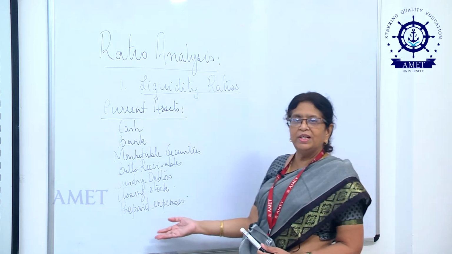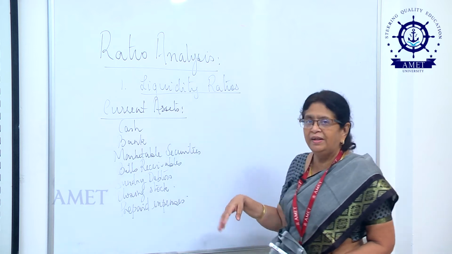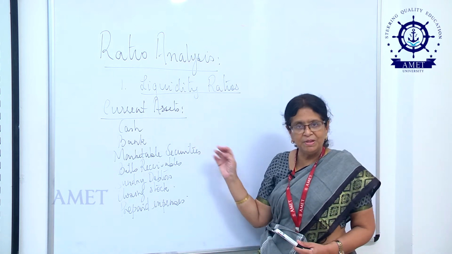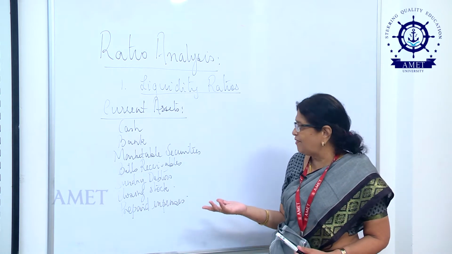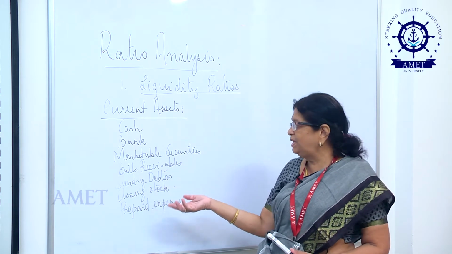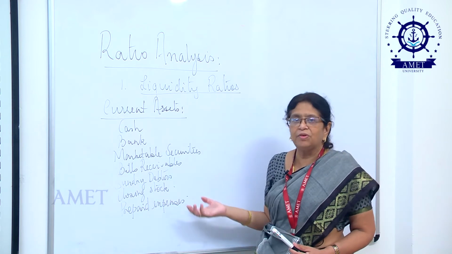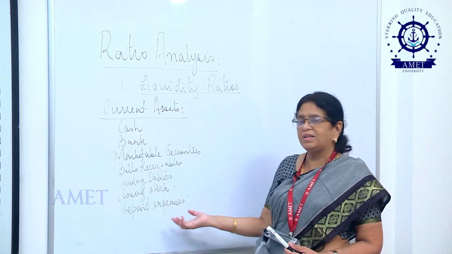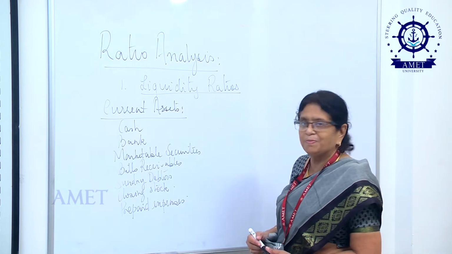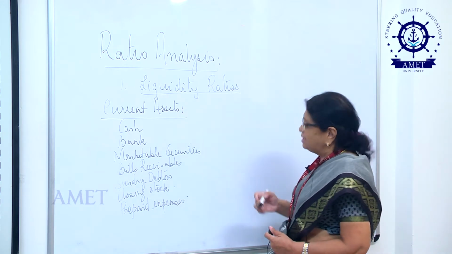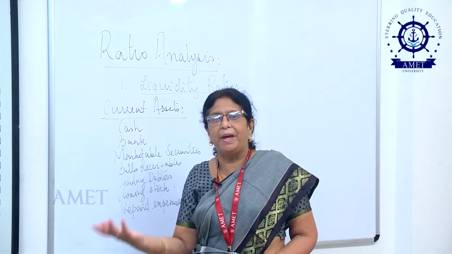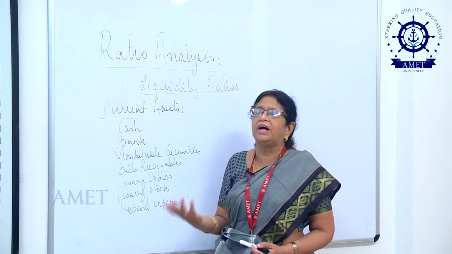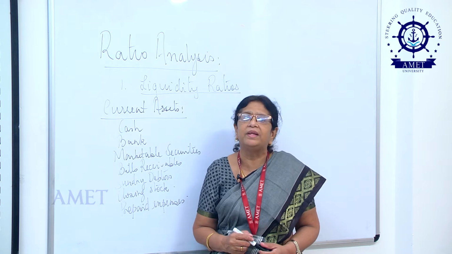So, to quickly run through the long list again, we have cash in hand, cash at bank, marketable securities, which are otherwise called short term or temporary investments. We have bills receivable, we have sundry debtors, we have closing stock, and last but not the least, we have prepaid expenses. Now, as I told you, liquidity ratios measure the ability of a business to make payment on current obligations or current liabilities as and when they arise.